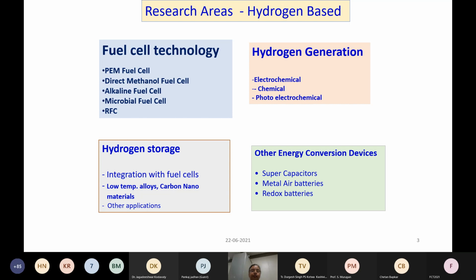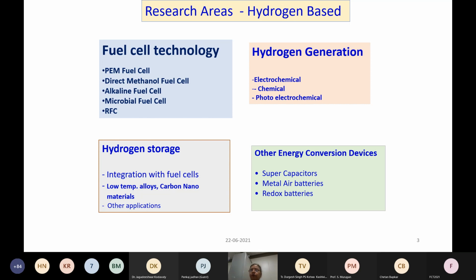Apart from that, hydrogen generation is a major program where we look at electrochemical hydrogen generation. Basically, that is with water electrolyzers. Then chemical hydrogen generation with sodium borohydride. We have some interest in the photo electrochemical route of hydrogen generation also.